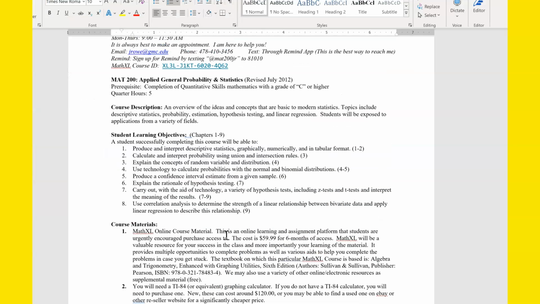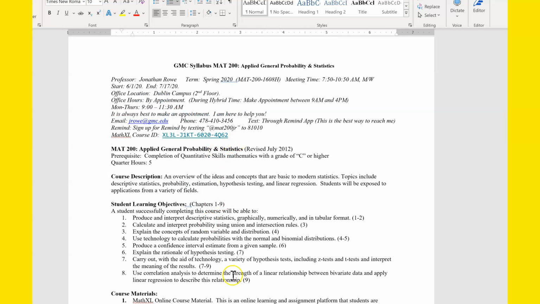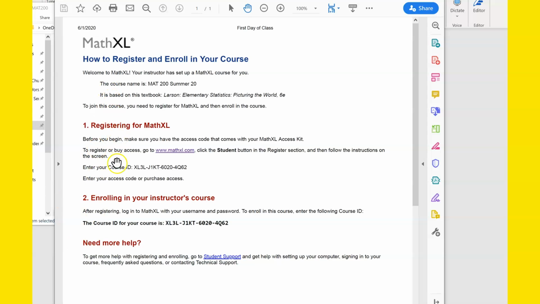All right, so the way that you will sign up for Math Excel, let me see if I can pull up those instructions. You will follow these instructions. You'll go to mathexcel.com, and if you've never signed up for Math Excel before, you'll click the Student button in the Register section and follow the instructions on the screen to register for Math Excel. When it asks you for a course ID, you will enter this code. This is the same code that's on your syllabus.